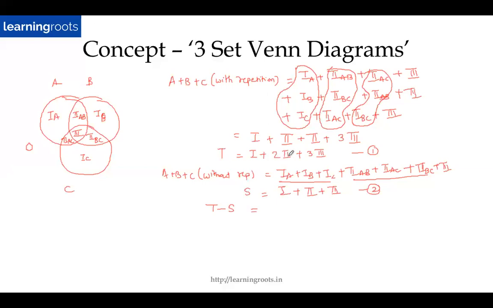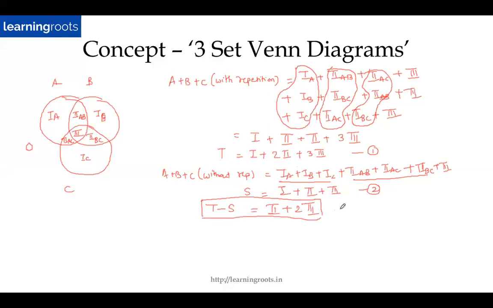I will also have 2 times 2 minus 1 times 2, which will give me 2, and 3 times 3 minus 1 times 3, which will give me, right? So T minus S gives me 2 plus 2 times 3. Fine, this is the equation which I derived, and this is what we'll be using in those kind of questions that I just mentioned, right?